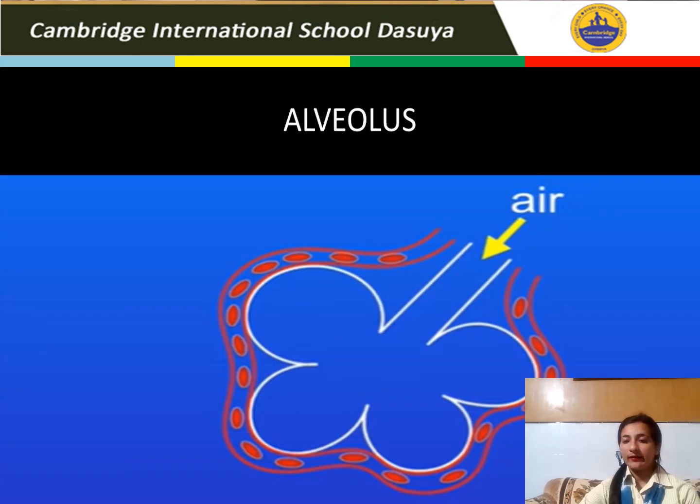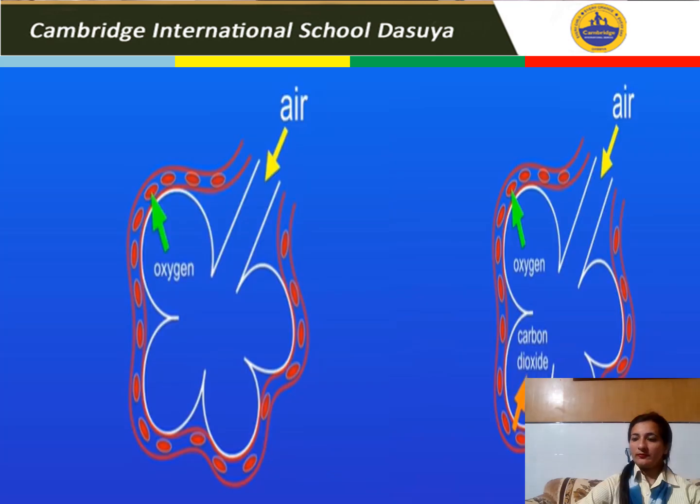Here you can see the diagram of a single alveolus having thin elastic walls formed from a single layer of cells called epithelial cells, with a dense network of capillaries. In humans, there are about 350 million alveoli with a large surface area. Here you can clearly see in the diagram, oxygen in air diffuses into the lungs and the carbon dioxide moves back into the bloodstream. The large surface area of alveoli makes it possible to take in oxygen and give out carbon dioxide at a rate to meet body demand.